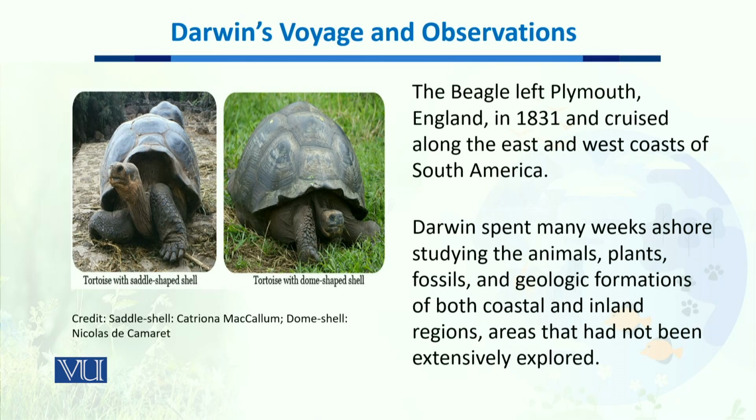Now, when he went to different countries and different islands, he started examining and observing animal and plant species.